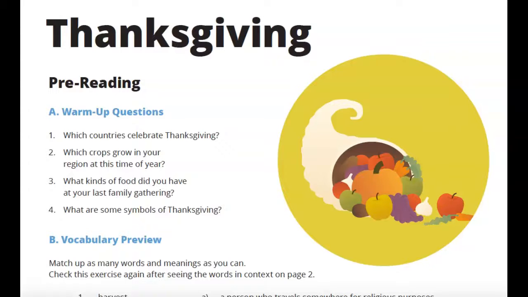Tomorrow we go off on Thanksgiving break. Thanksgiving is on Thursday, but we get Wednesday, Thursday, and Friday off. You'll be back in school on Monday.